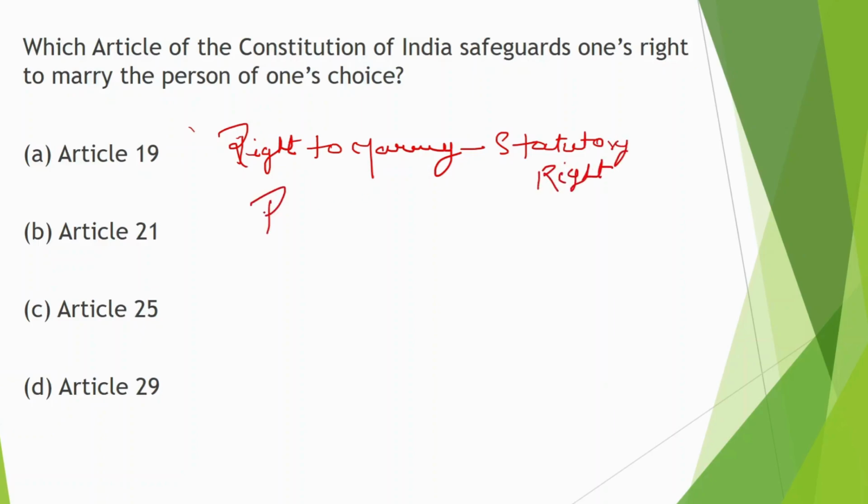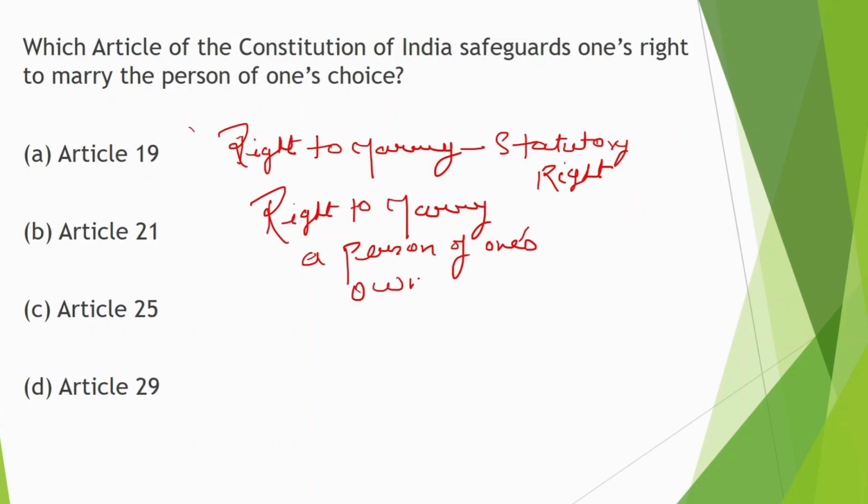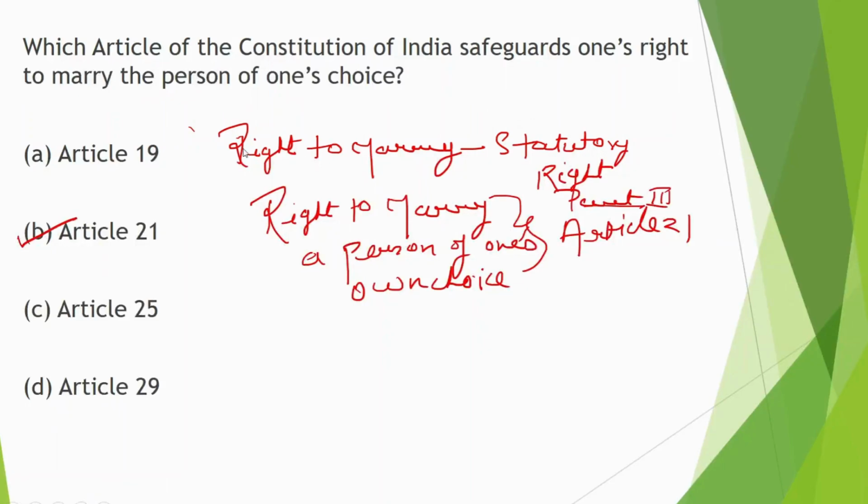But the right to marry a person of one's own choice is a fundamental right, and that too under Article 21 of Fundamental Rights, Part 3 of the Indian Constitution. So the answer is B.